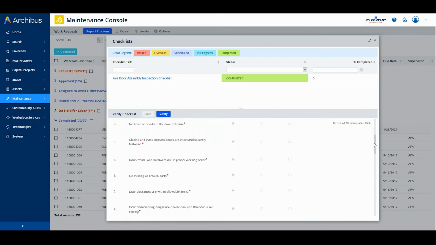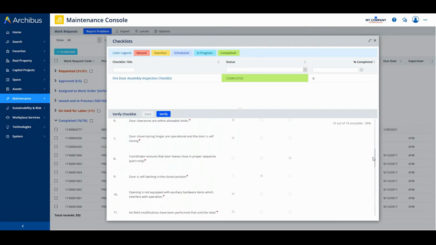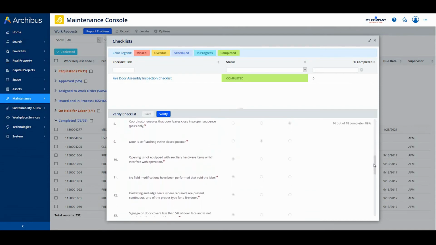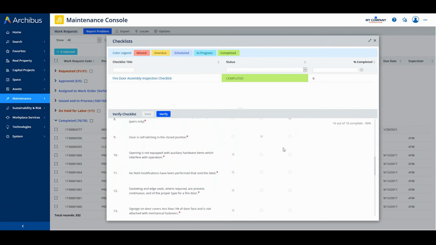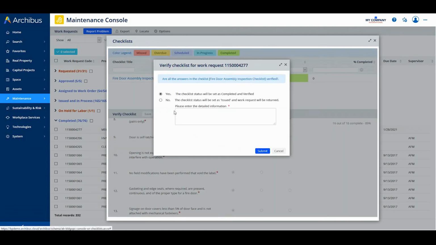As a maintenance supervisor, I'd like to have access to the checklist that my field workers filled out so that I can review and modify as needed. Call up the checklist on the Maintenance console. Fill, review, or modify your answers.